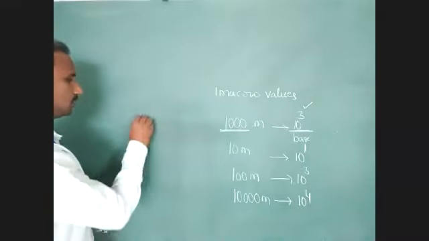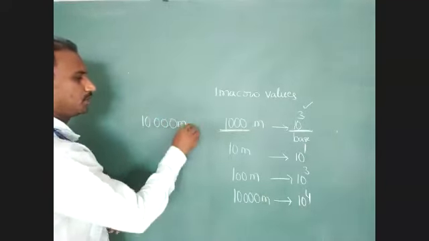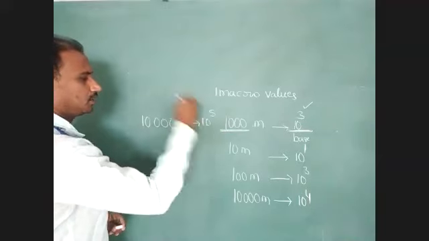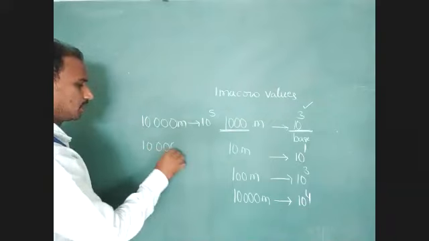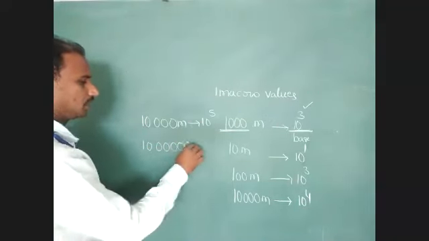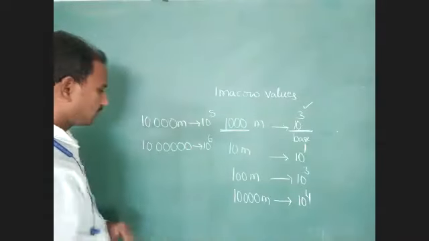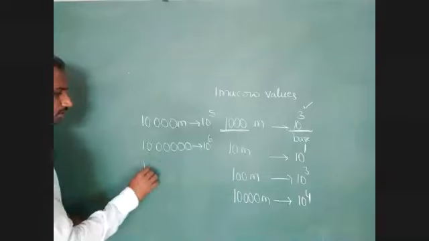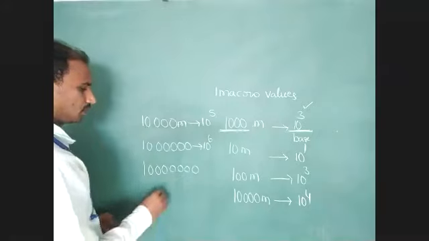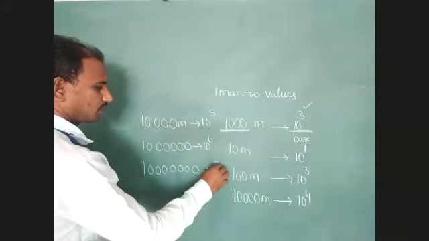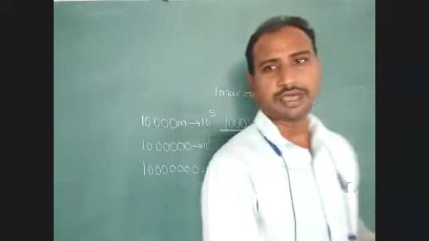1 lakh, how many zeros do we consider? 10 to the power of 5 meter, we represent as 10 to the power of 5 meter. 10 to the power of 6 means 10 lakhs. 1 crore equals how many zeros? 7 zeros. Okay, so 10 to the power of 7. These all are prefix values.